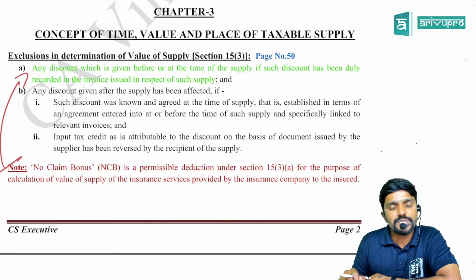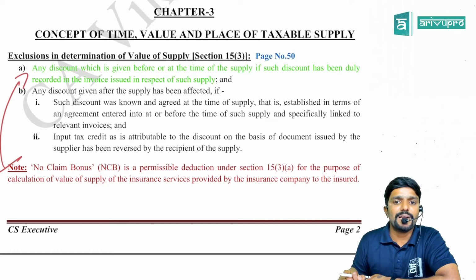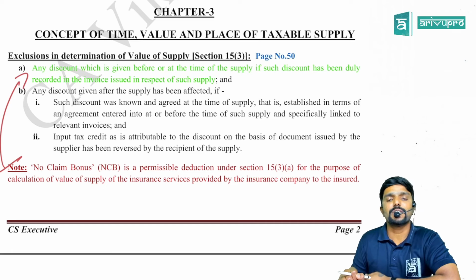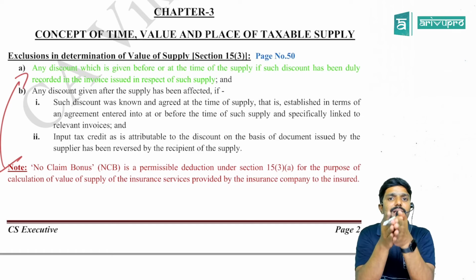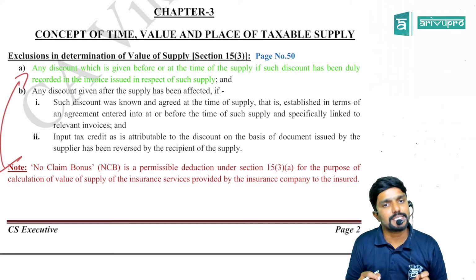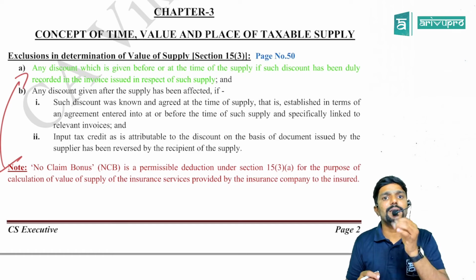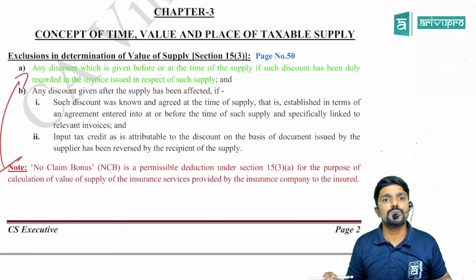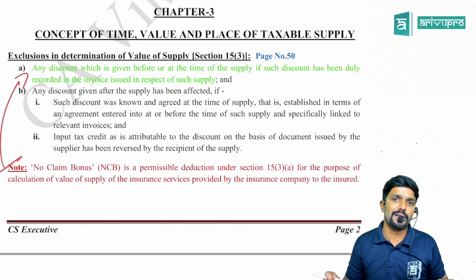Any discount which is given before or at the time of supply, if such discount has been duly recorded in the invoice issued in respect of such supply, means if there is any discount given by the supplier before the supply is made and if it is recorded in the invoice, then that amount can be reduced while calculating the value of supply, guys.